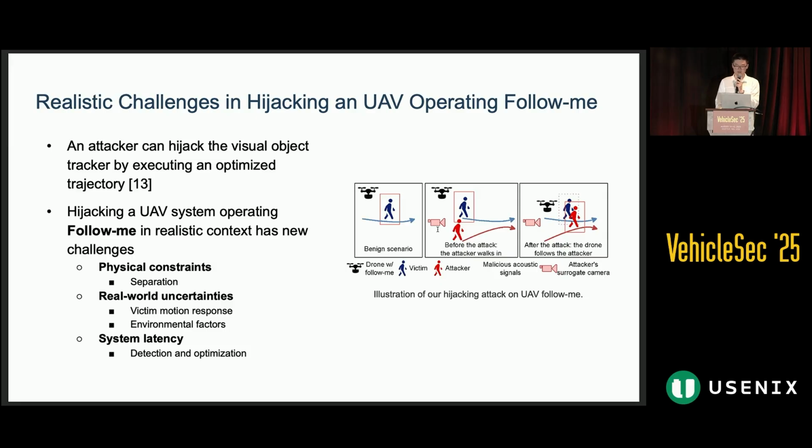Also, system latency is another thing to be considered because the attacker needs to run 3D detection and attack optimization in the attack pipeline. So the figure on the right shows a high-level idea of our attack. Basically, in a benign scenario, the drone will follow the victim, and during the attack, the attacker will walk into the view following an optimized trajectory. Due to the executed trajectory, there is identity switching in the object tracking application, and thus the drone will follow the incorrect target.